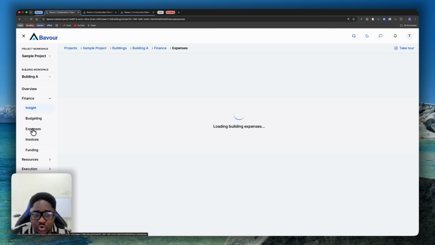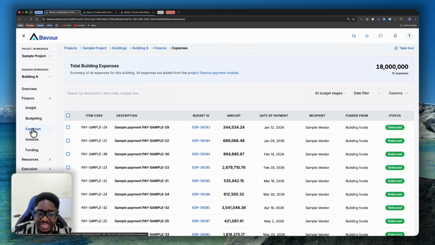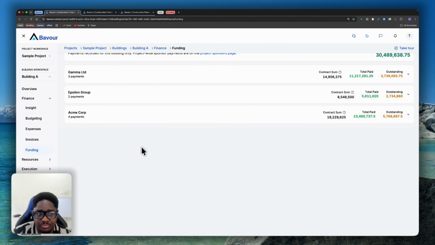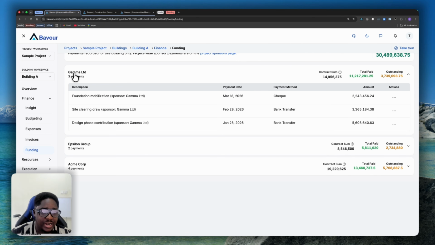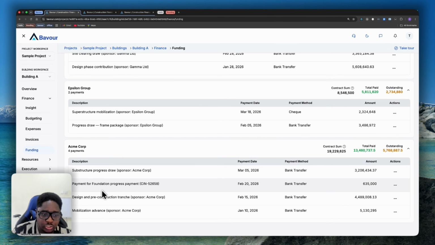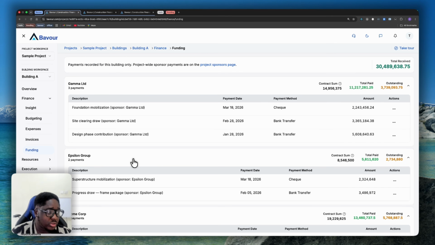And then if you go to your expenses, this is where you see all the expenses that have been disbursed for this particular building, right? Not committed. Disbursed means they've paid it out. And this is where you can see them if you don't want to look at them from the project level. I can also see your funding for this particular building. So this building has 3 sponsors. Gamma Limited basically have done 3 rounds of payments. This group has made 2 rounds, and then this corp has made 4 rounds, right? In total, we have 30 million so far that we've received in funding for this particular building, right?